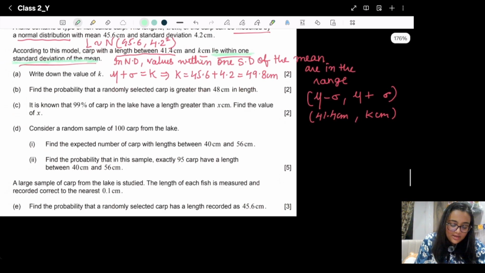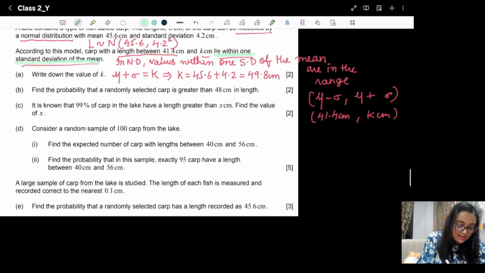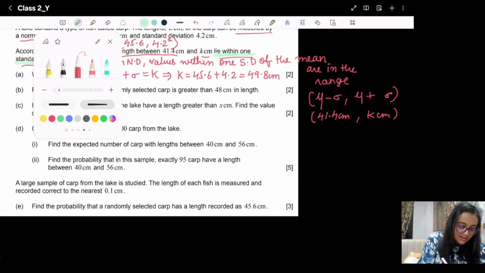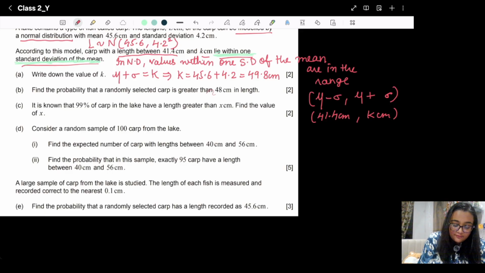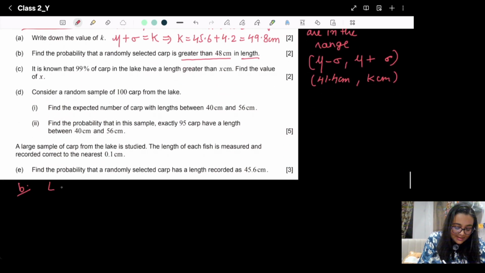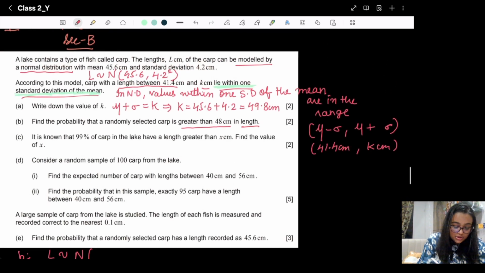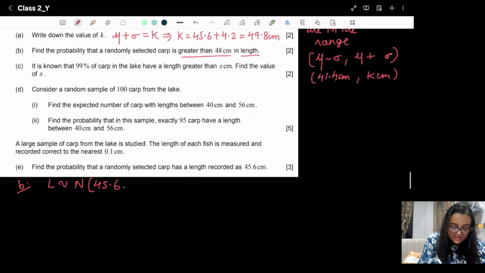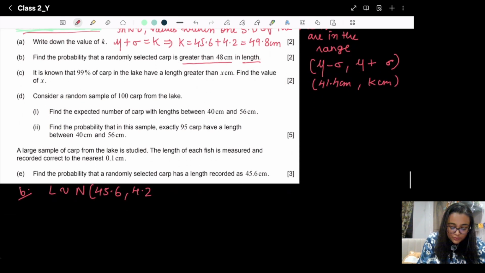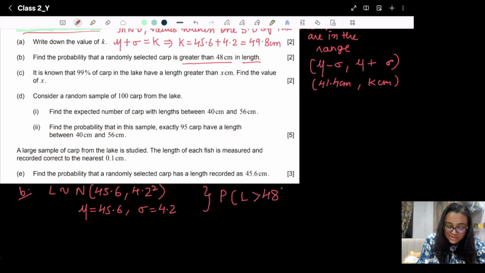Okay, now the B part. In the B part, what they are asking, let me check. Yes, in the B part they need us to find the probability of a length greater than 48 centimeter. So first we will write that L is distributed normally with 45.6 comma 4.2 square. So we have mu as 45.6 and sigma is 4.2. We need to find the probability that L is greater than 48.